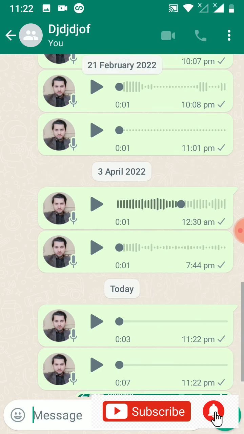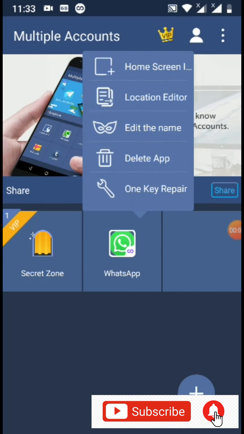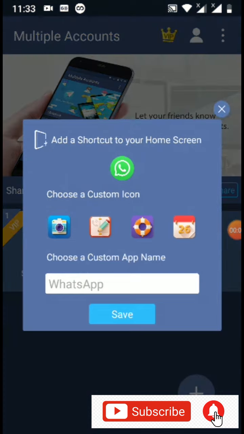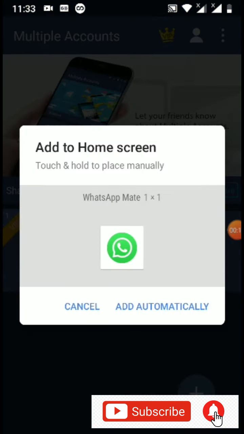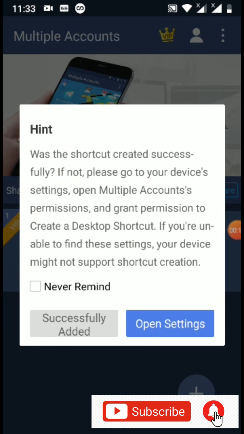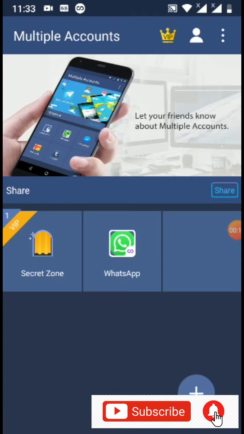Just 7 seconds. So now you can take the shortcut of this application to your home screen. I'm taking the shortcut like this, just edit. So this is all you have to do. Once you do it, the problem will be solved.